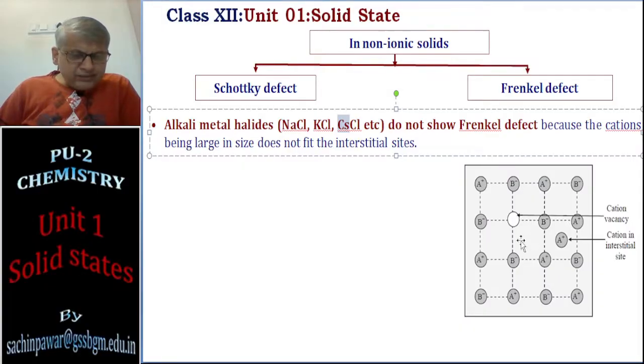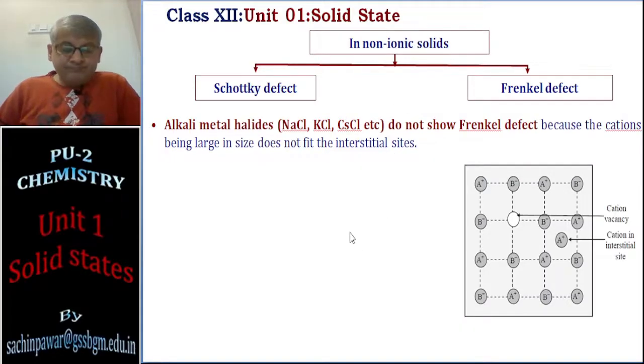For this small interstitial space to get occupied by cations, you require small cations. But alkali metals are large cations, therefore they cannot occupy this small interstitial space, and that is the reason why they cannot show Frenkel defect.